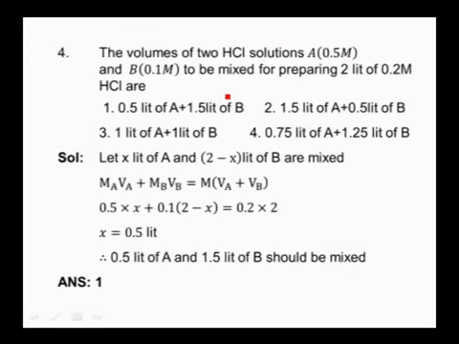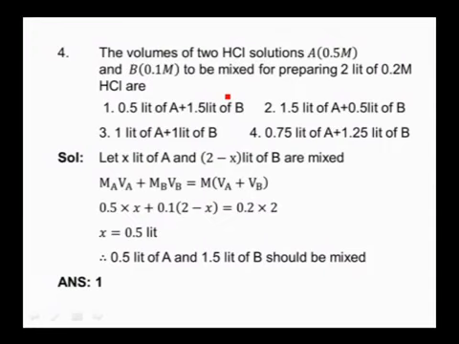Come to the next one. The volumes of two HCl solutions having concentration 0.5 m and 0.1 m to be mixed for preparing 2 liters of 0.2 m HCl are? Now here the total volume of solution is 2 liters. The volume of either A or B is not given.